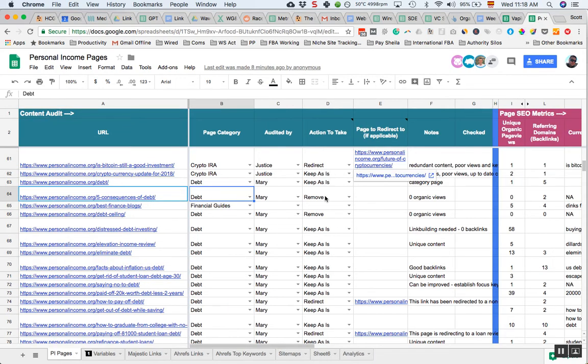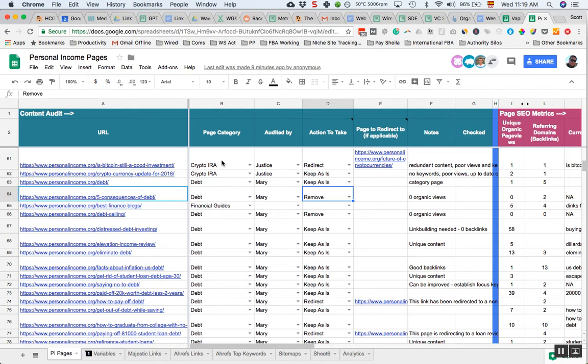So back to this, we actually don't have to remove this article because we don't have another article on, say, 5 consequences of debt. It's probably not an article targeting keywords, but it's definitely just one of those helpful articles. So in this case, I would say no.